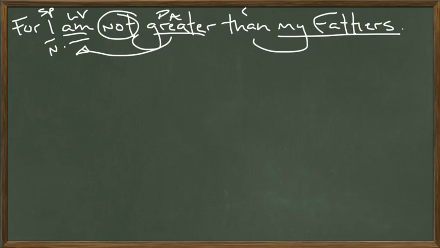For I am not, in Latin, we'll just translate as neque, which means not. Of course, we need the verb I am, but we'll get to that in a minute. So we'll say neque melior. Melior means better. That's where we get the English word ameliorate. And here's sum, I am. So now we have I am not better. Neque melior sum. I am not better.